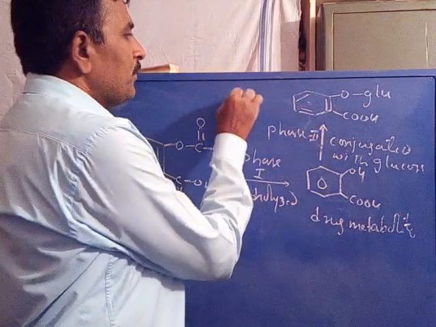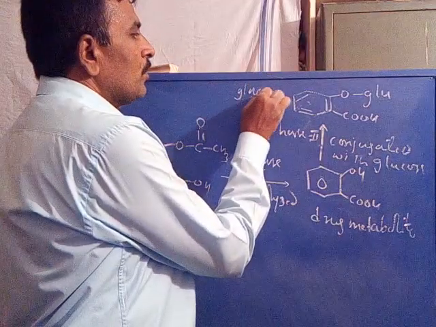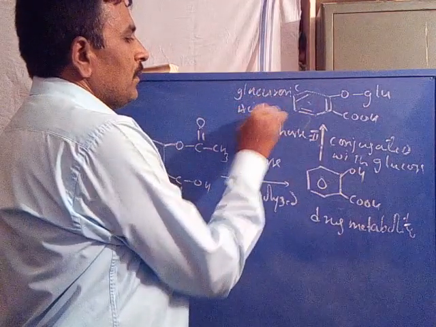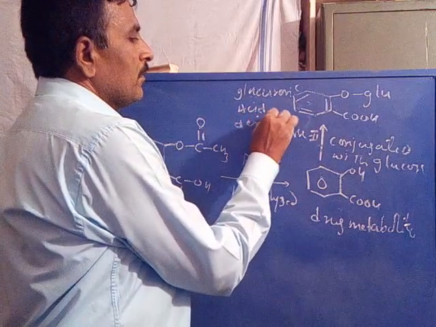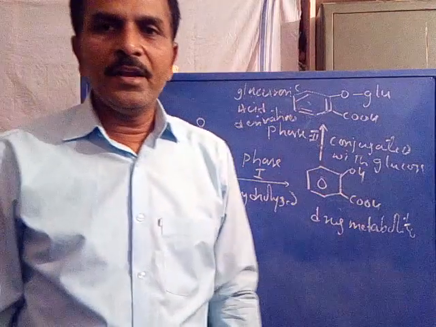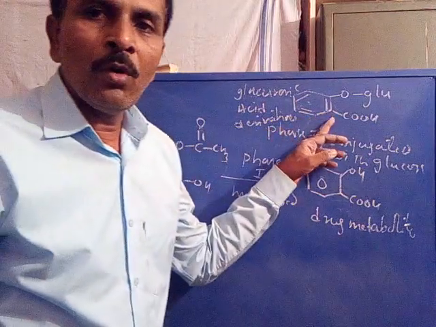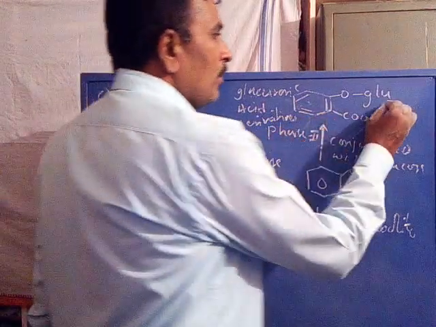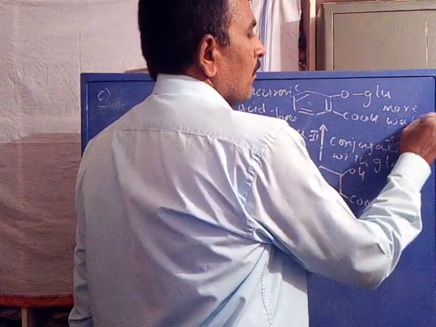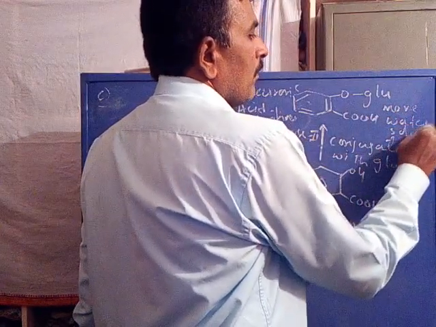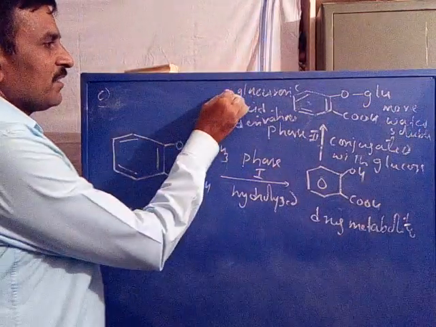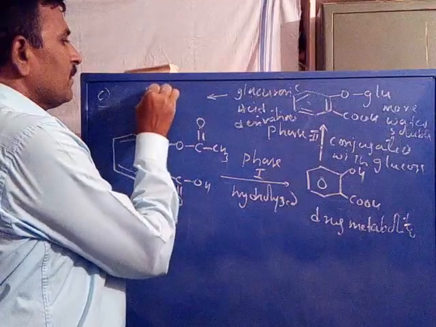This glucuronic acid derivative is more water soluble, therefore excreted easily.